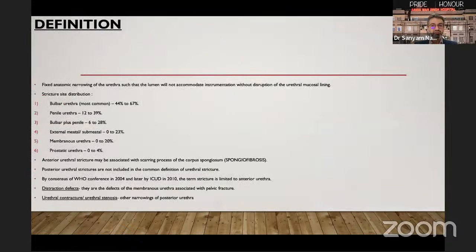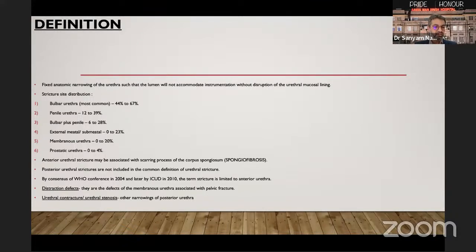Moving on to the definition of urethral stricture, it is a fixed narrowing of the urethra such that the lumen will not accommodate instrumentation without disruption of the urethral mucosal lining. Regarding stricture distribution, it is most common in the bulbar urethra, ranging from 44 to 67%, penile urethra 12 to 39%, bulbar plus penile 6 to 28%, followed by external meatal, submeatal, membranous, and prostatic urethras. Anterior urethral stricture may be associated with a scarring process of the corpus spongiosum, which is given the term spongiofibrosis.